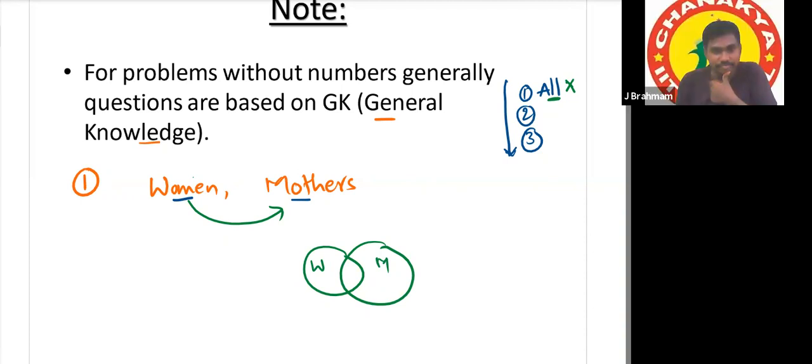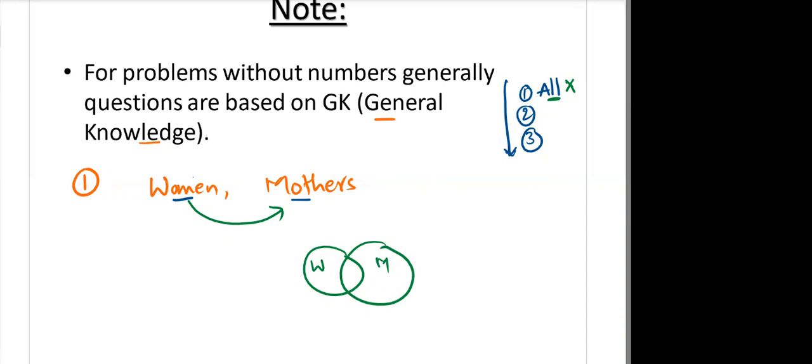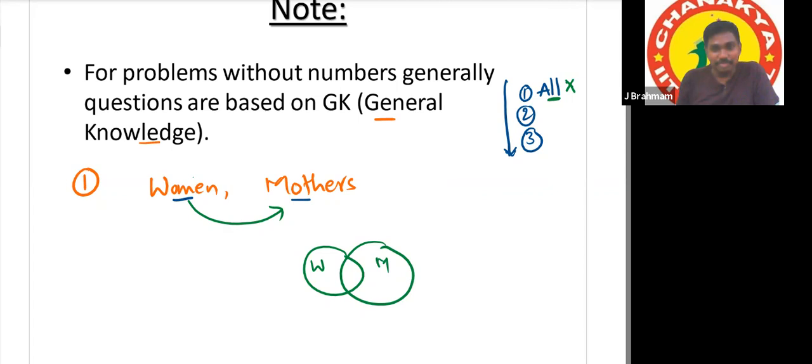Correct diagram? No, sir, I don't think so. Woman should be outside, and mothers should be inside. All mothers are women, but not all women are mothers. Yes, very good. So there is a problem in this diagram.